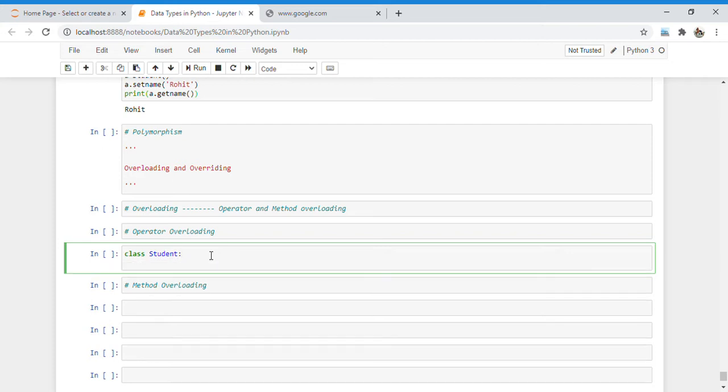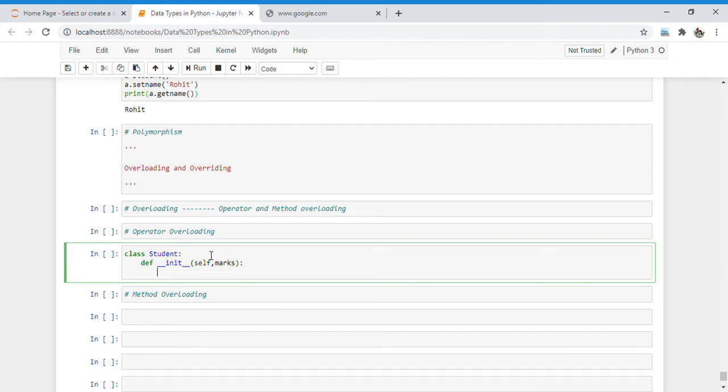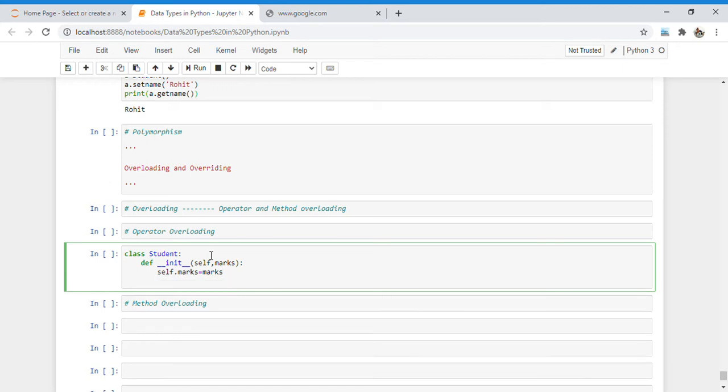So I just define one class here, and inside it I use one constructor and pass some variable. Suppose I want to compare the marks of two students: self.marks is equal to marks, and then I write one magical method here. Suppose I use __lt__, standing for less than, and